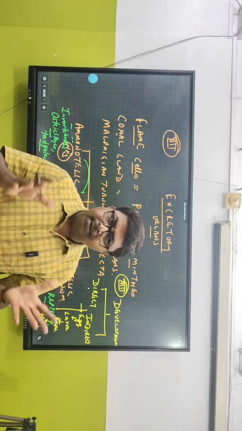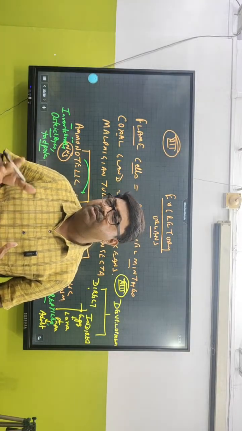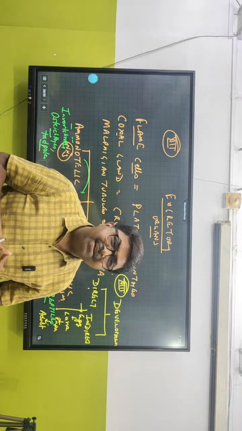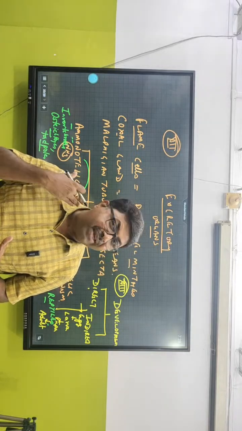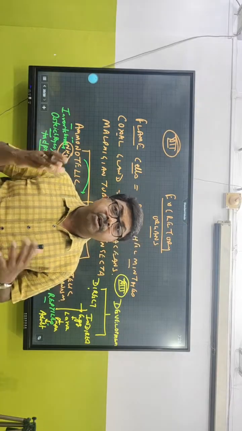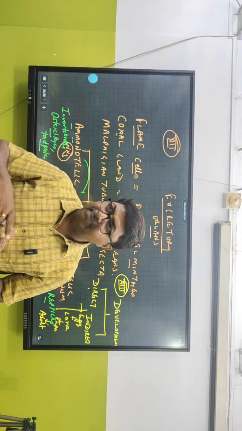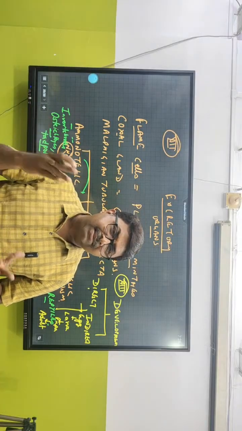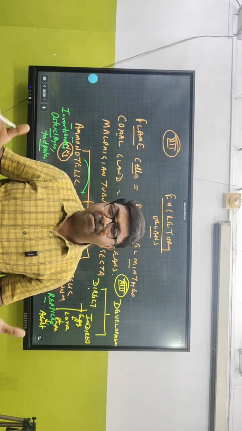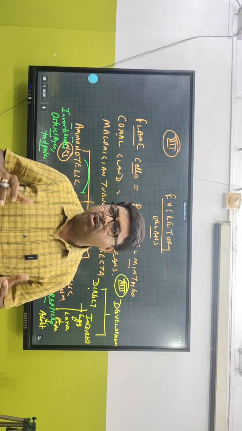Fine, that's all. 13 points you have to remember, and we can also increase the numbers on the basis of what? On the basis of respiration. If they respire with the help of gills, we call it branchial respiration. Cutaneous respiration is by the help of their skin. By the help of their lungs, pulmonary respiration. So we can classify them like that. Clear? That's all for now.